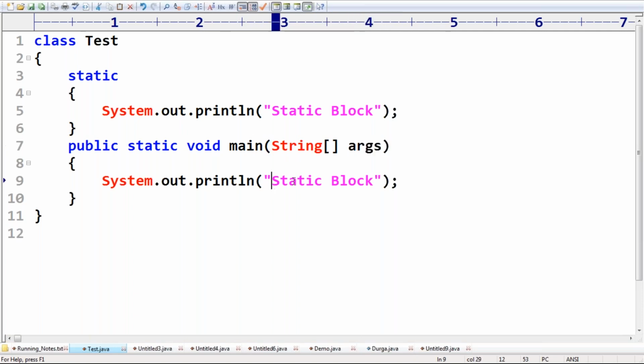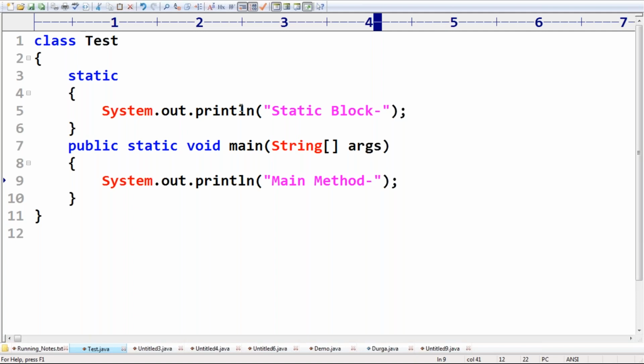Now this one is the main method. Now can you please tell what output we are going to get in this case?